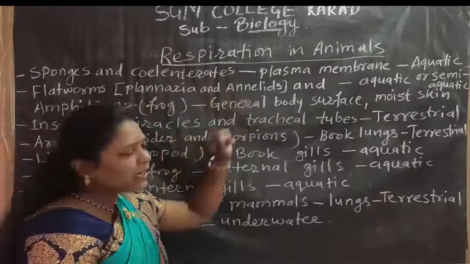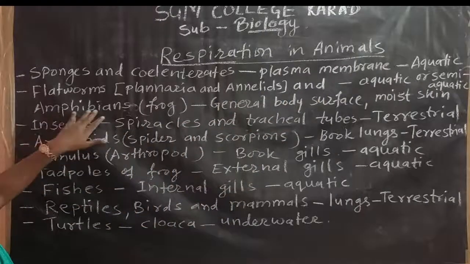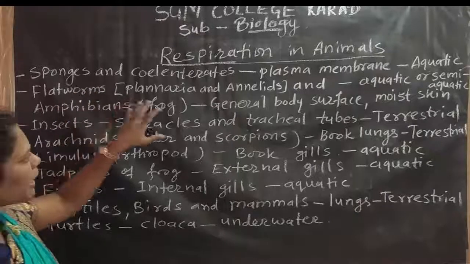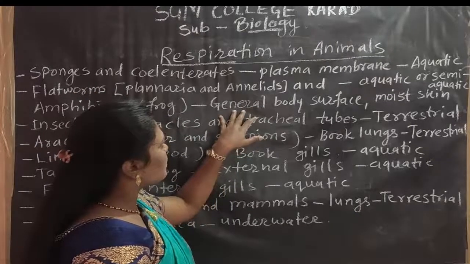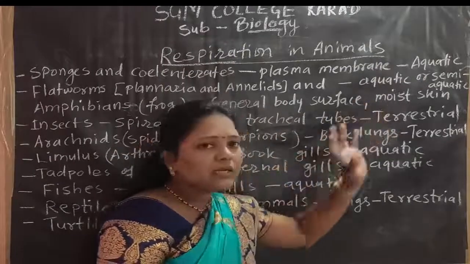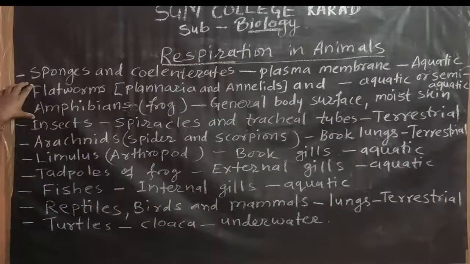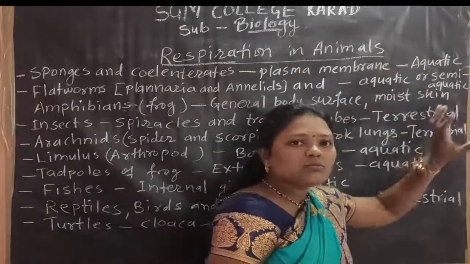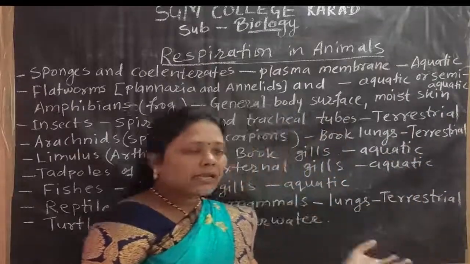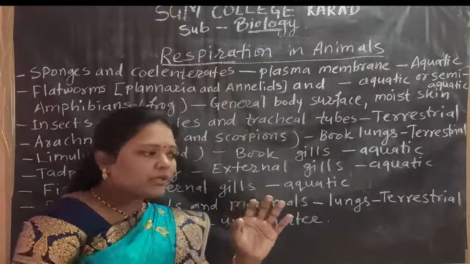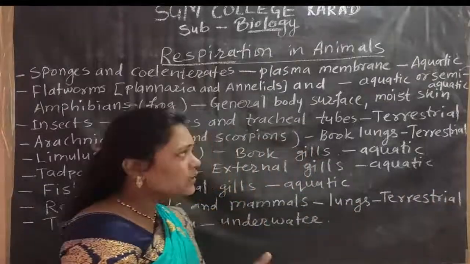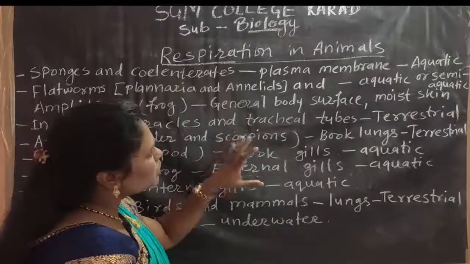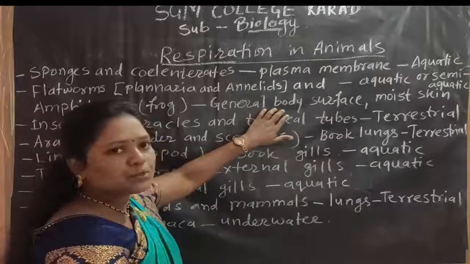In flatworms, for example planaria, and in annelids and amphibians like the frog, these types of animals have a particular respiratory organ, known as the general body surface and moist skin. All these animals live in water or semi in water. Sometimes they live on land and sometimes in water.